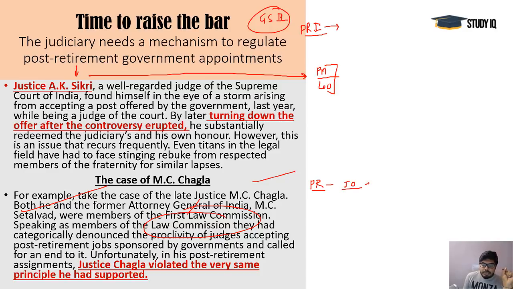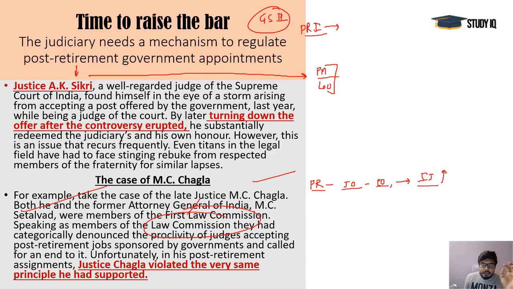You should not take any kind of public office, and you should not favor the government in any way after retirement. That is going to hamper the judiciary's integrity, reliability, and independence.